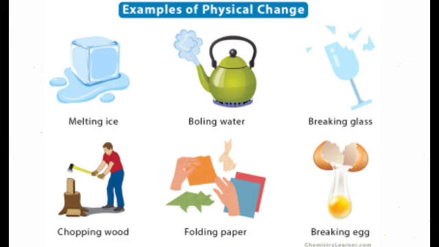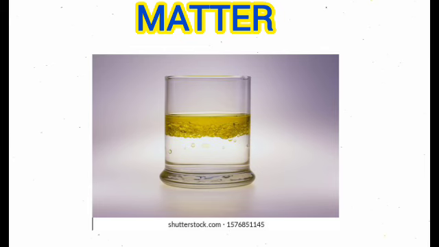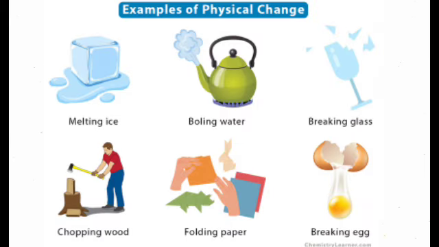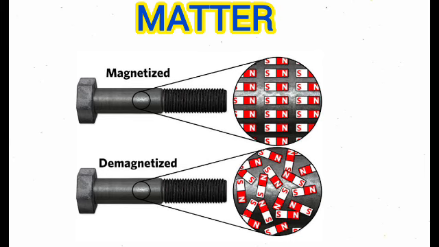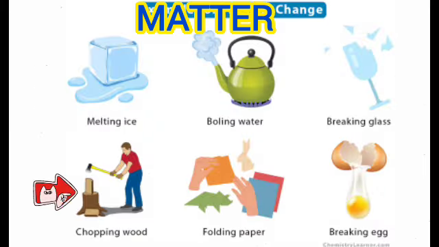Another change that should be noted is those changes that can easily be separated by normal physical methods, such as when you mix salt and water, or salt and rice, oil and water. You can use some separating techniques to actually do the separation. So those are also physical changes. Magnetization and demagnetization is another physical change. Note that in physical change, two key things: easily reversed and no new substance. Even in that wood that you're seeing in your picture, the splitting of the wood, no new substance is formed.